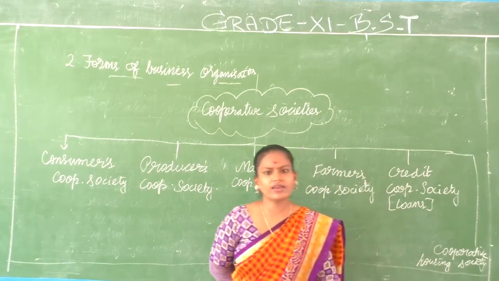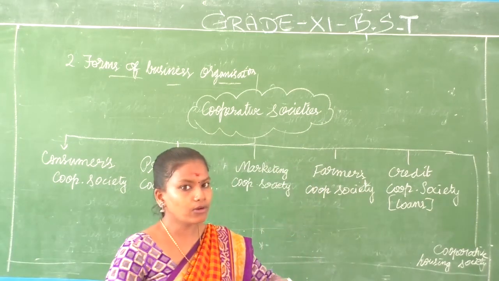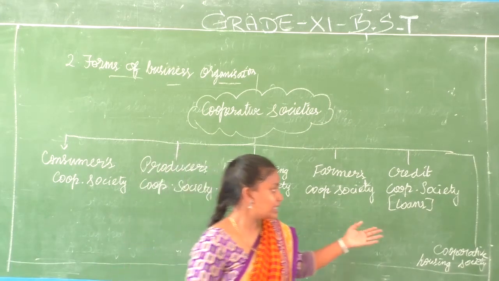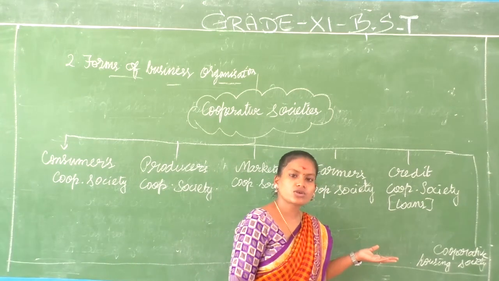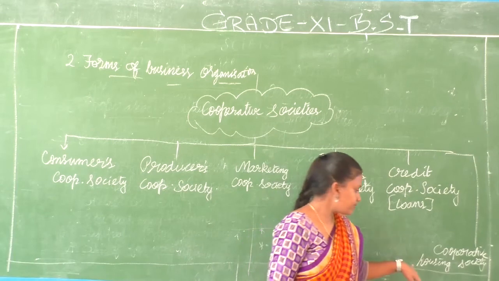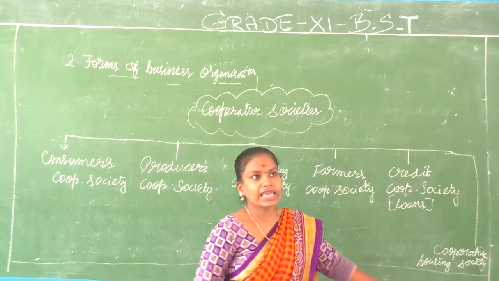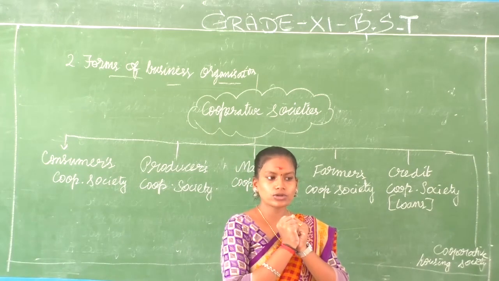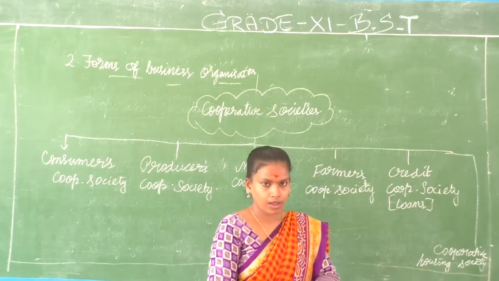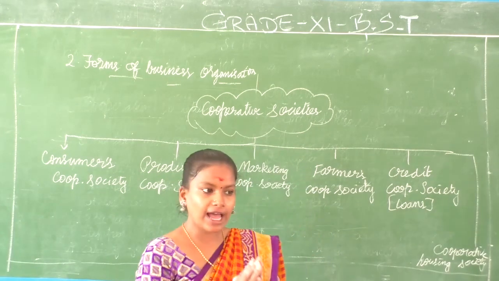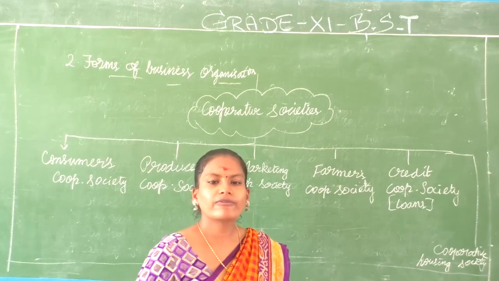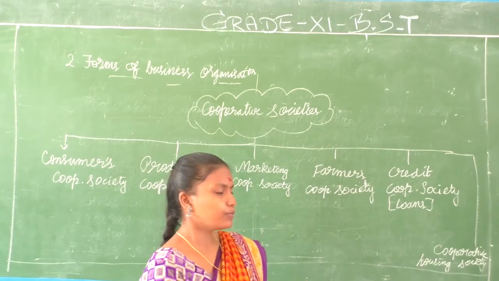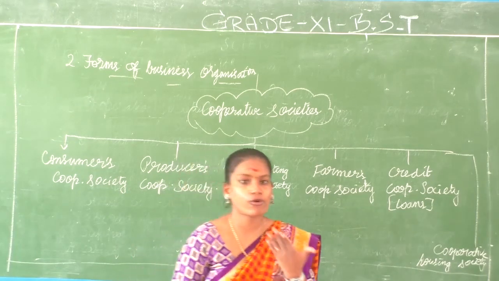Credit cooperative society, they focus mainly on providing loans. How do they give you loans? By the capital they have collected or raised by issuing shares. From that capital, they will give you loans. The procedure will be easy and the interest rates also will be low. And then cooperative housing society, they focus on providing housing facilities to their members. They'll procure lands or construct buildings at low cost. They'll construct flats for their members, or else at least give plots of land. It's based on different societies and the different needs of the members. These are the various types of cooperative society.